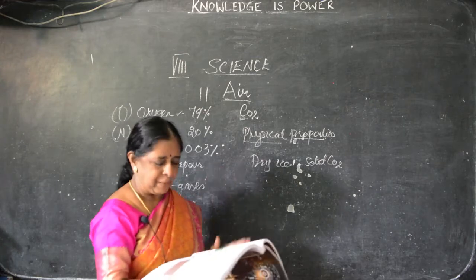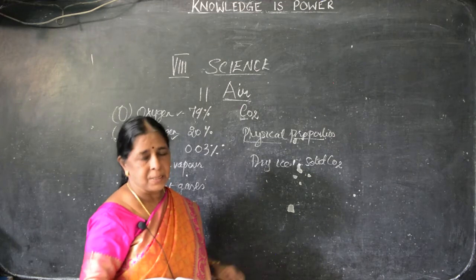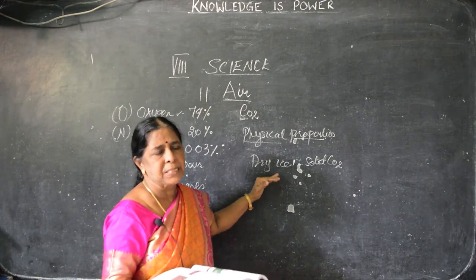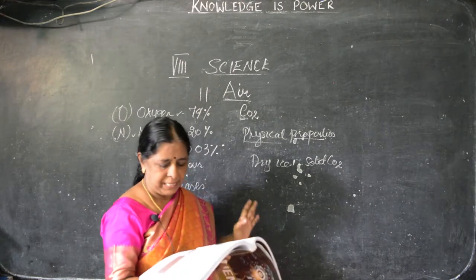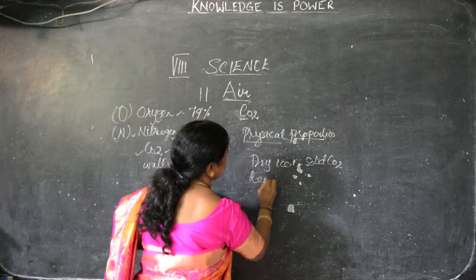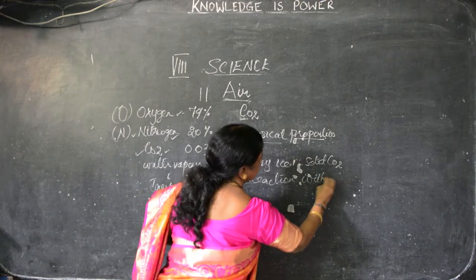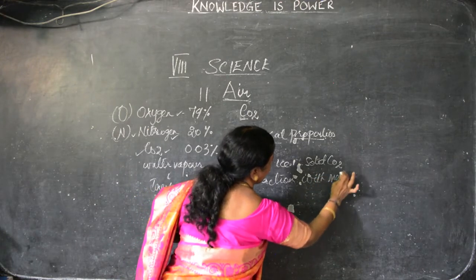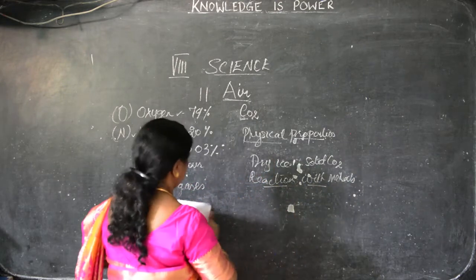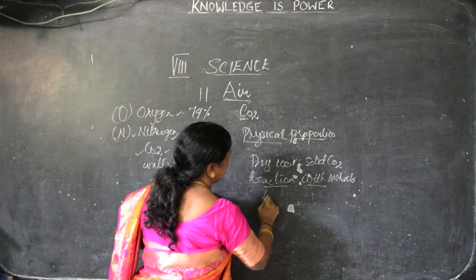Then, as usual, we have to see the chemical properties. What are the chemical properties? It is non-combustible, but sometimes supports combustion, because it reacts with metals. For example, sodium.